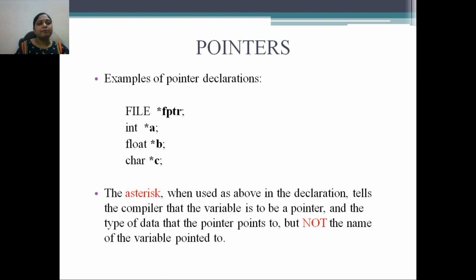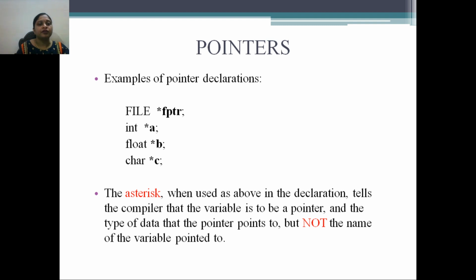Then more examples of pointer declaration. We have studied the concept of file handling in C also. So what is a file? A file is a class. You can create an object of that class, so you can create a file pointer also. You can create an integer pointer, float pointer, character pointer.